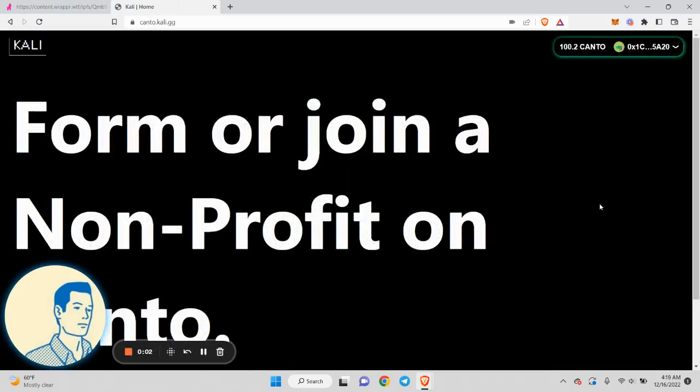Okay, so this is the Kali DAO submission for season 3 of the Canto hackathon. For this submission, we created a nonprofit DAO deployer. We're building in the wake of the OG Moloch DAO use case of grant giving organizations on a blockchain. I see nonprofits as one of the more obvious uses of DAOs, having a public ledger of DAO funds as well as a way to collectively contribute and actually manage those funds using smart contracts.